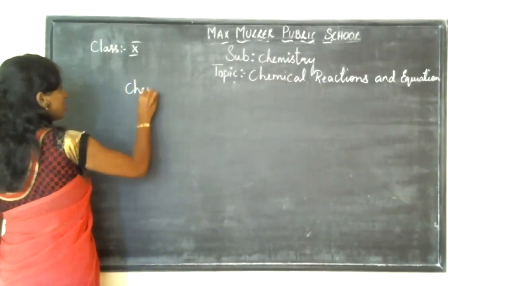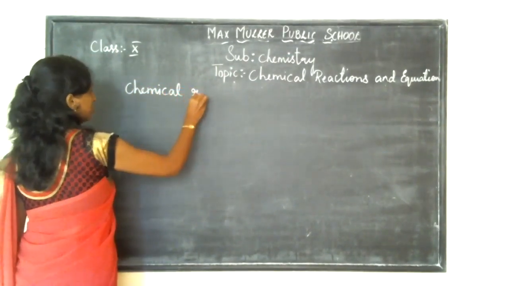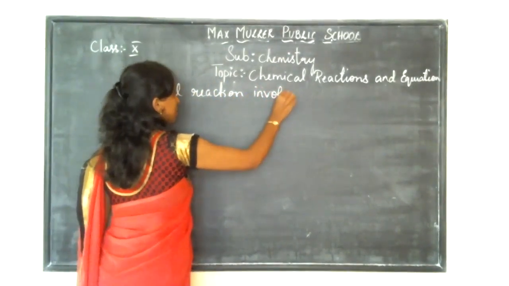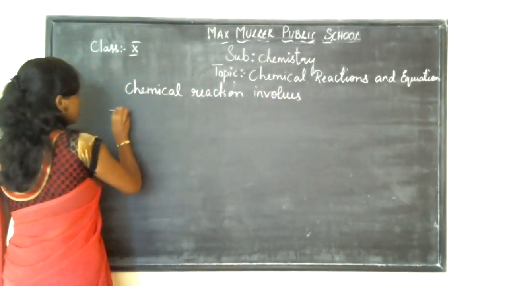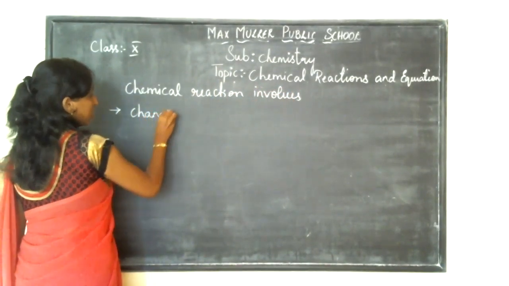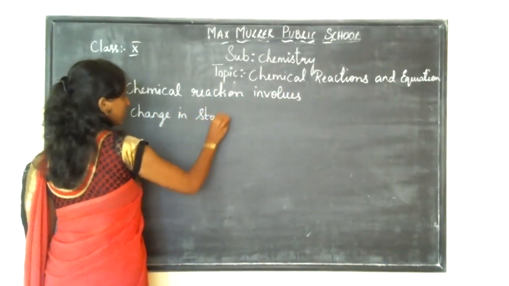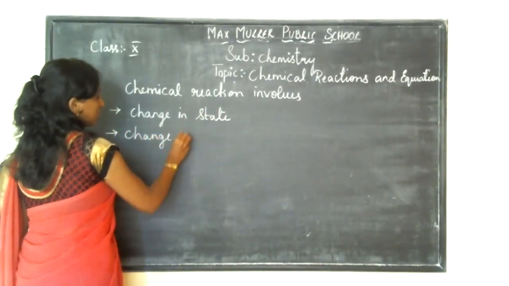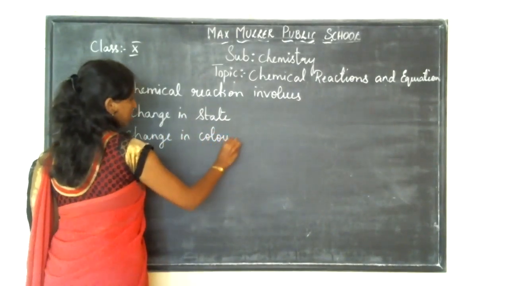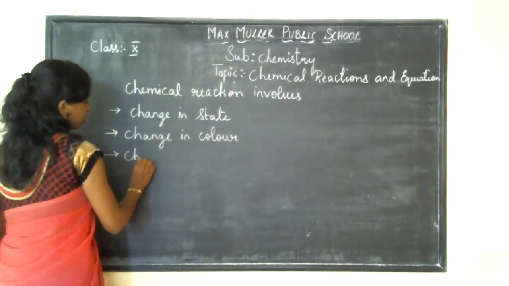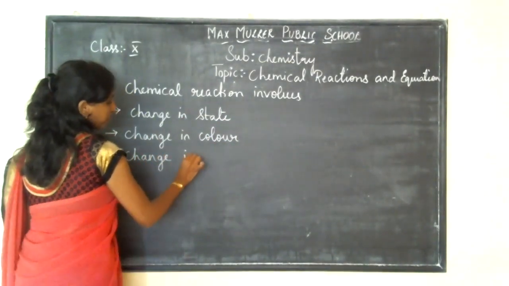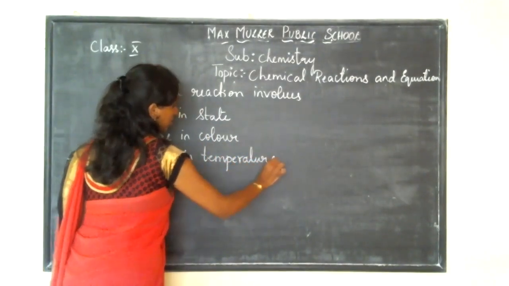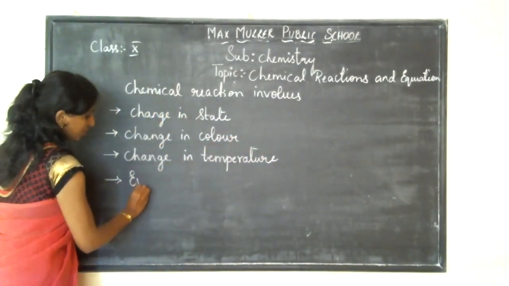A chemical reaction involves change in state, then change in color, then change in temperature, then evolution of gas.